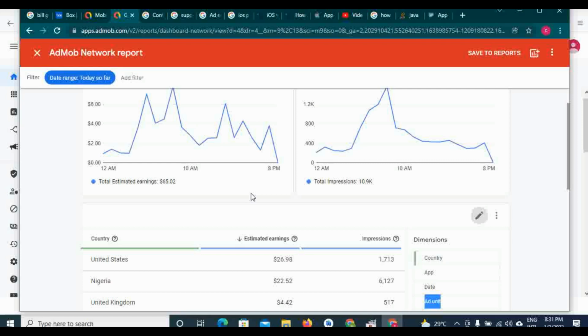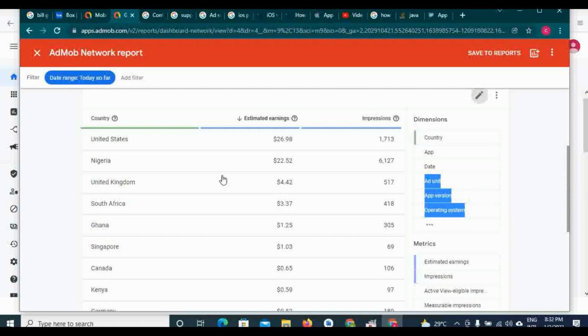As I'm talking, people are using my apps. Every minute, people are using my apps. There's no minute people are not using my app. As I'm talking, someone somewhere in the world is using my application, which helps me to keep earning. So I reached $65 with 92k impressions.